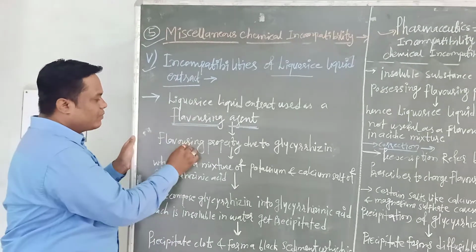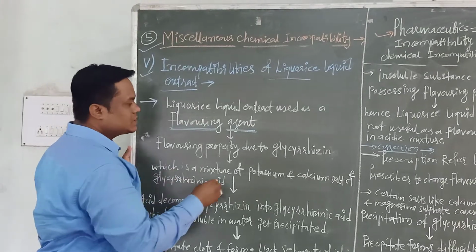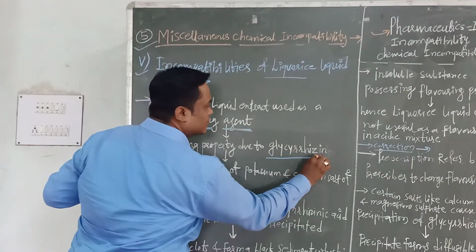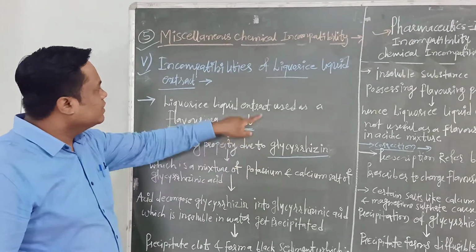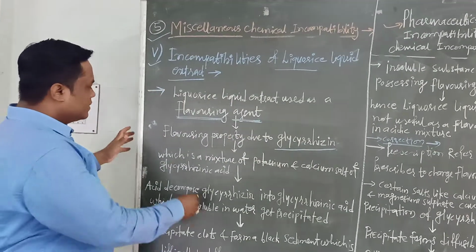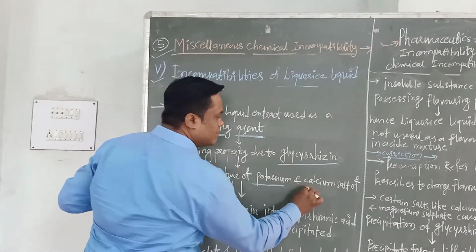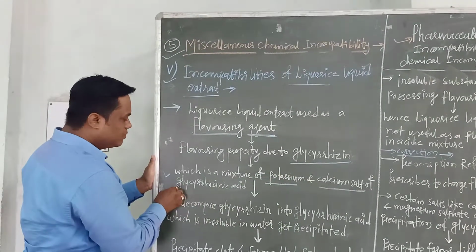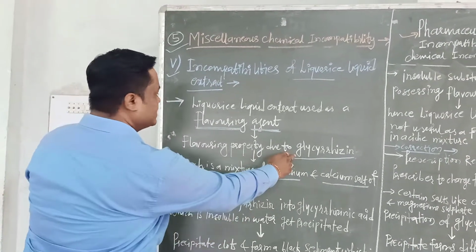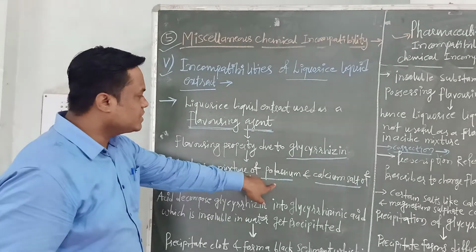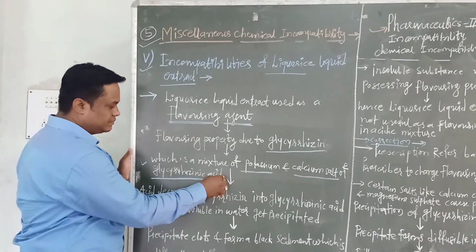The flavoring property present in liquid extract of licorice is due to glycyrrhizin, which is a mixture of the potassium and calcium salts of glycyrrhizic acid.